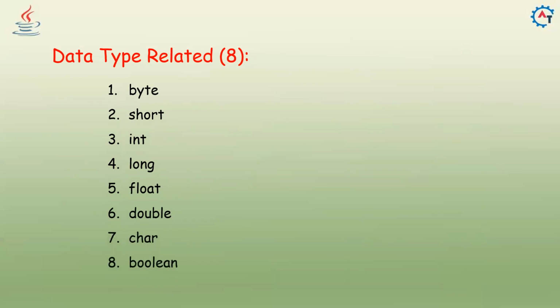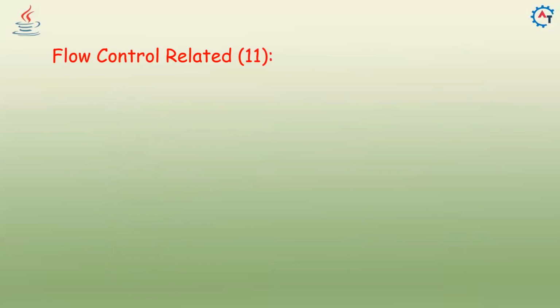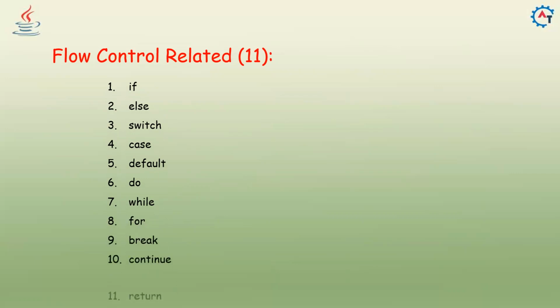So these 8 come under data type related keywords. Flow control related, these are 11: if, else, switch, case, default, do, while, for, break, continue, return. These are all related to flow control.